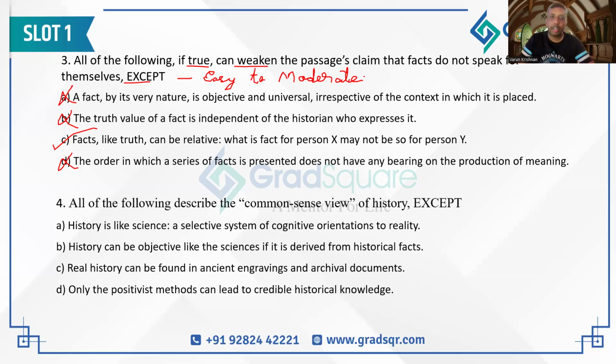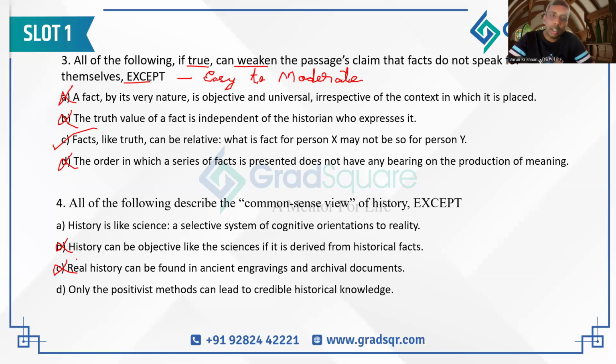B: History can be objective like sciences if it is derived from historical facts. Precisely what the positivist is saying. So that's why that cannot be the correct answer. C says real history can be found in ancient engravings and archival documents. These are the places which are used to ascertain facts. This is what archaeology is. When we are getting ancient engravings and archived documents, we are performing archaeology. So from this, if we can find real history, then that is what exactly the positivists are saying, and that's why C will not be the correct answer.